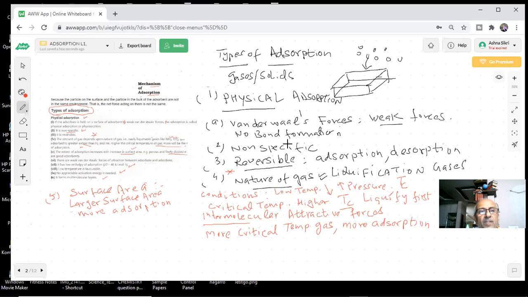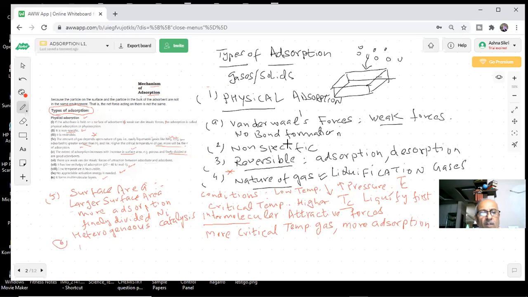Then further, what happens? You are using powdered forms of, or finely divided, nickel. What do they write? Finely divided nickel as a catalyst. This is what we talk about, students: heterogeneous catalysis. You have fine powdered nickel, which acts as a heterogeneous catalyst, and this is finely divided. They are good adsorbents, students. So there are weak van der Waals forces of attraction between the adsorbate and adsorbent in this case.